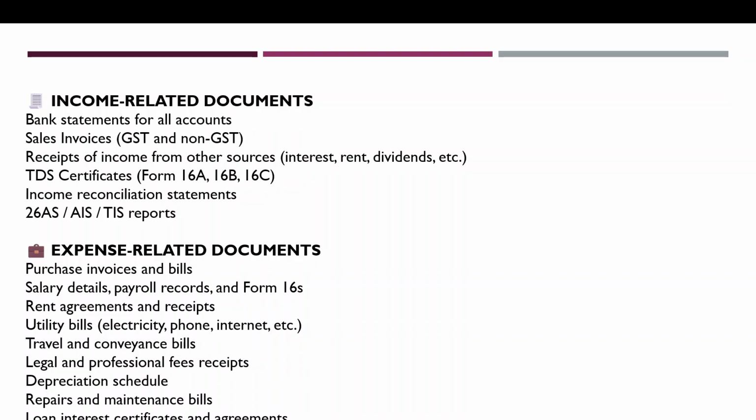So we should all have in our hand the purchase invoices and bills, salary details, payroll records, Form 16s, rent agreements, receipts, utility bills, whether it is electricity bills, phone bills, internet bills, etc., travel and conveyance bills, legal and professional fees receipts, depreciation schedule to check the board depreciation schedule, the Companies Act depreciation, as well as the income tax depreciation schedule, repair and maintenance bills, loan interest certificates, and agreements.